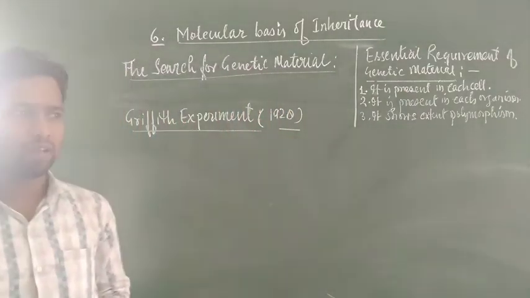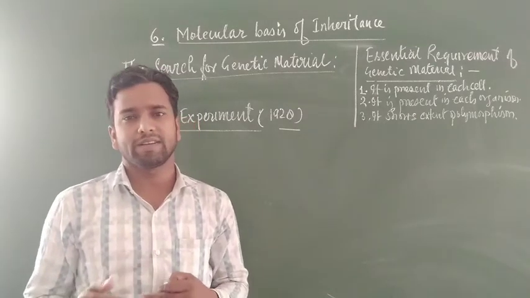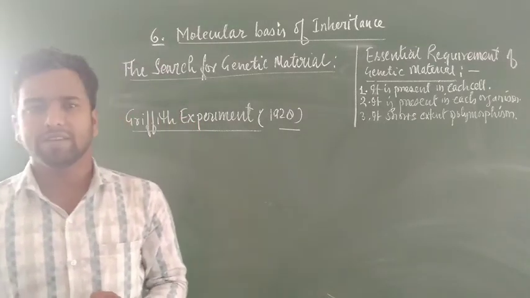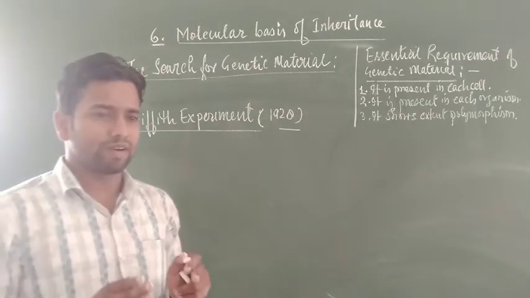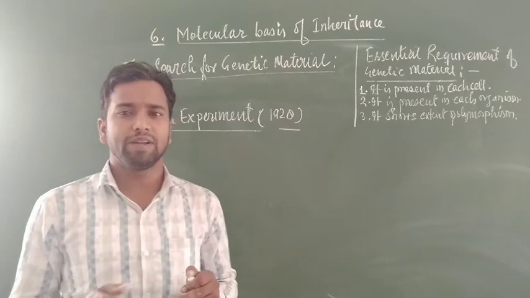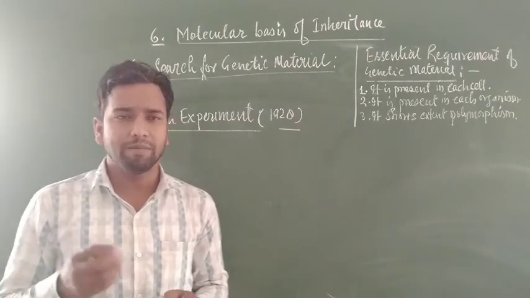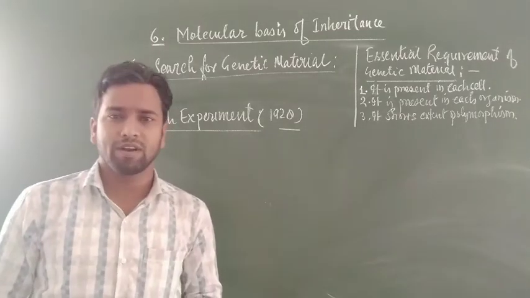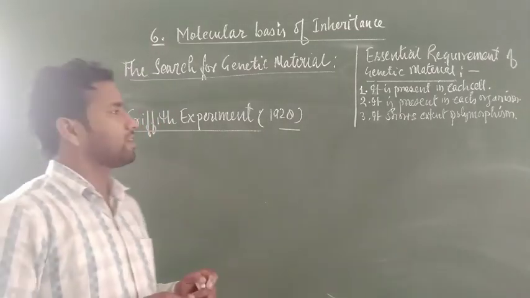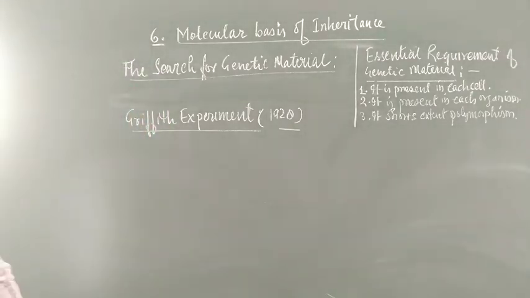In many organisms the genetic material controls the characters, and you know that each and every organism is different in characteristics, morphology, and many ways they differ from each other. This means the genetic material has the capability, according to this point, to show polymorphism in the organism, because each and every organism shows many forms.